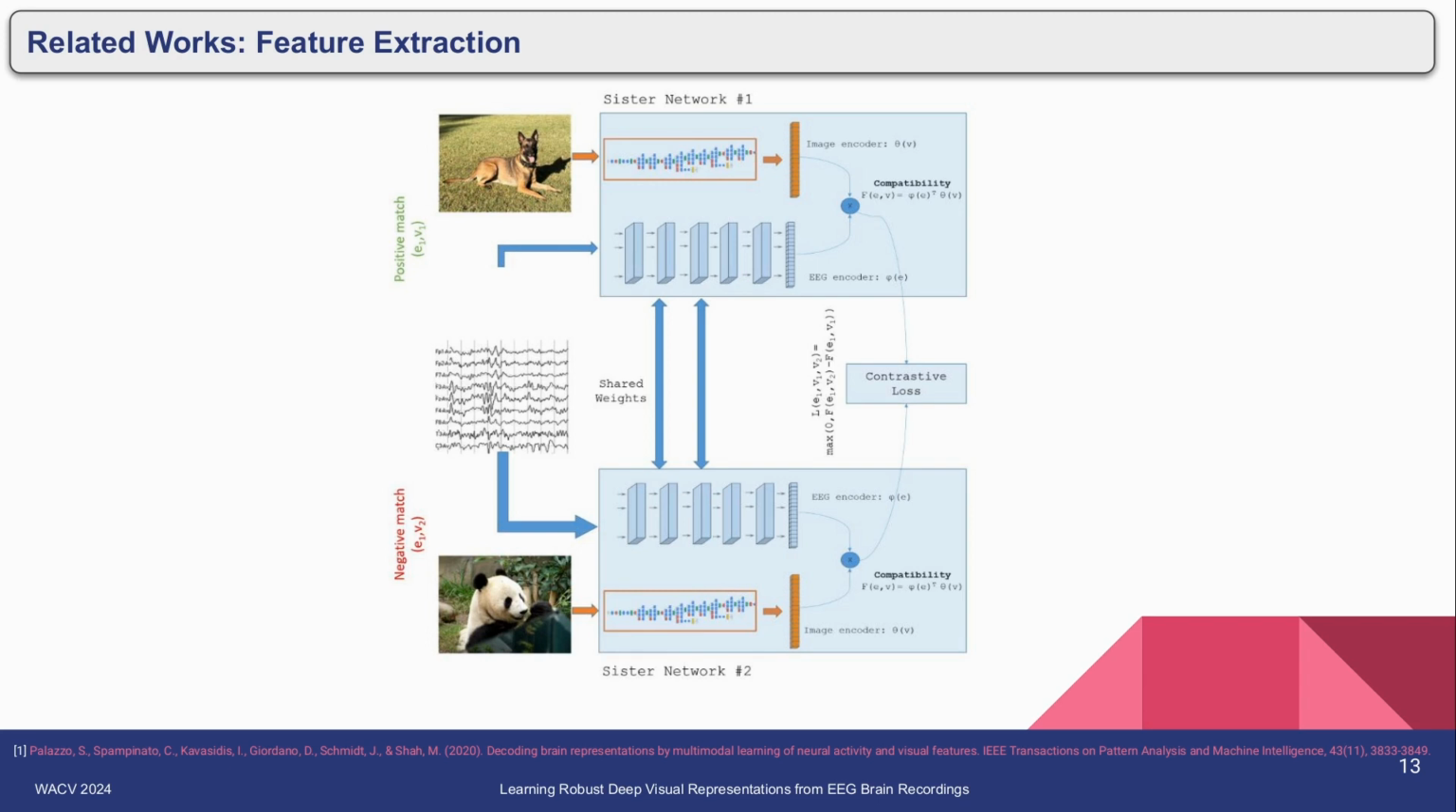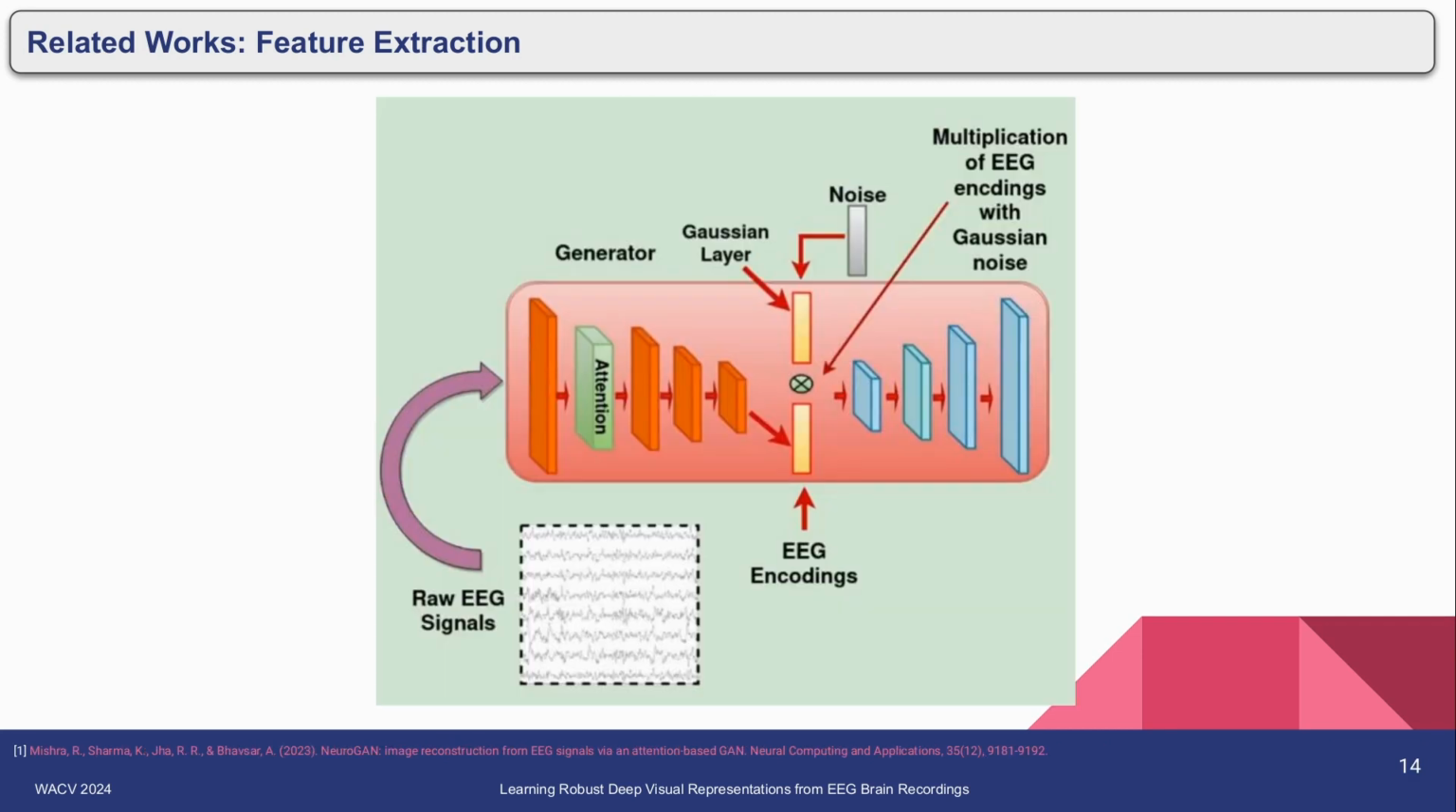The work by Palazzo et al. uses a contrastive learning approach for learning EEG representation, and they trained their network in a way that it maps EEG signals close to their positive image and far from the negative image. Following that, the work by Mishra et al. comes up with a strategy to train a variational autoencoder based method to extract the EEG features so that it can map the EEG distribution. They use a classification network to guide the complete process.